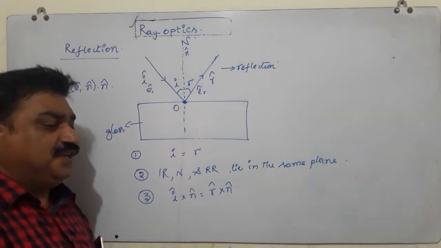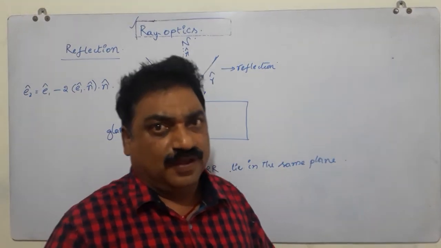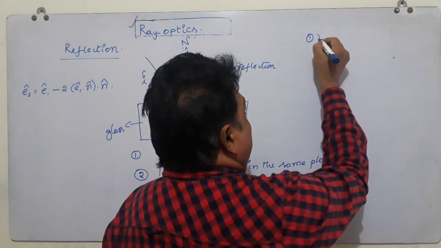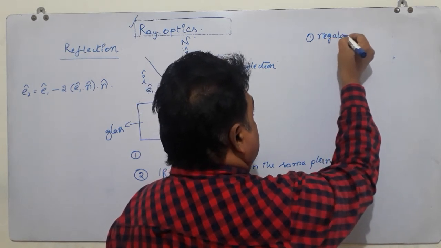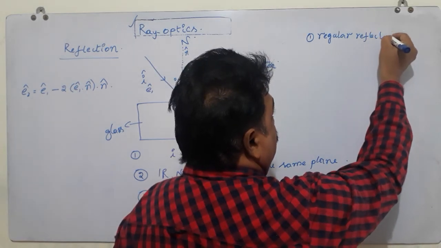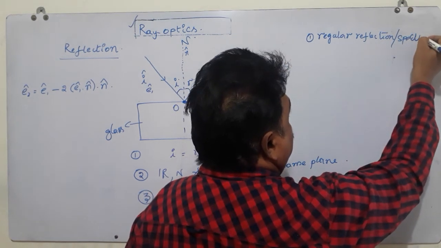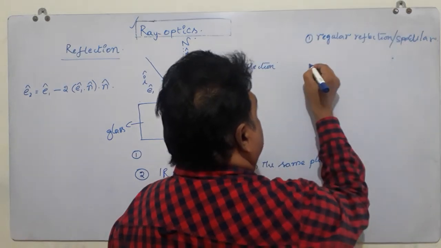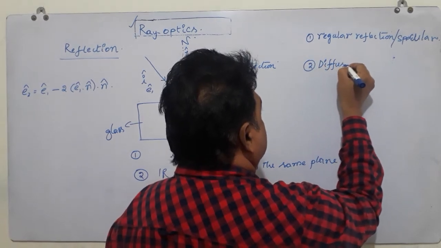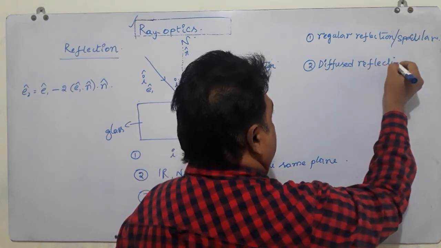And simultaneously, these reflections are of two types, namely regular reflection or specular reflection. The second one is diffused reflection.